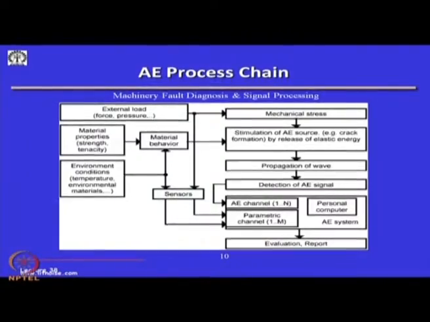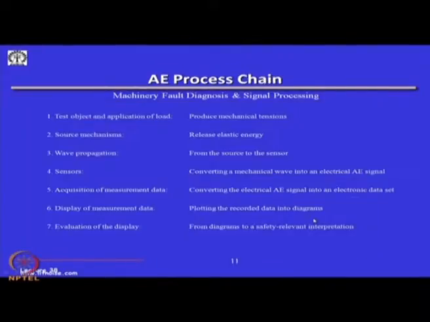Okay. So, if I look into the analog AE process chain, the machine or member is stressed, and because of this there will be a release of elastic energy. This wave will propagate, and then this acoustic emission signal will be detected, and you can record it with a number of sensors and then put it in a personal computer to analyze the signals.